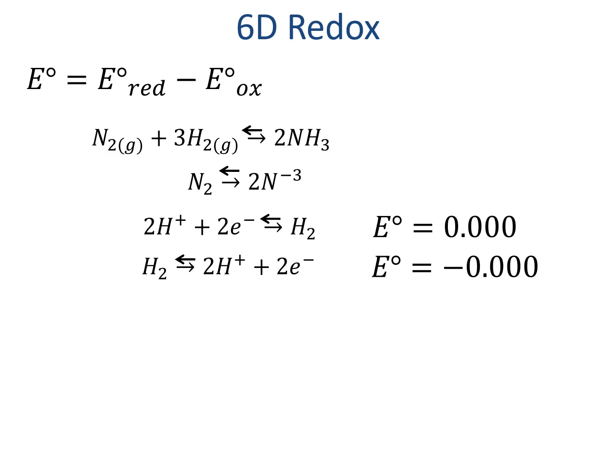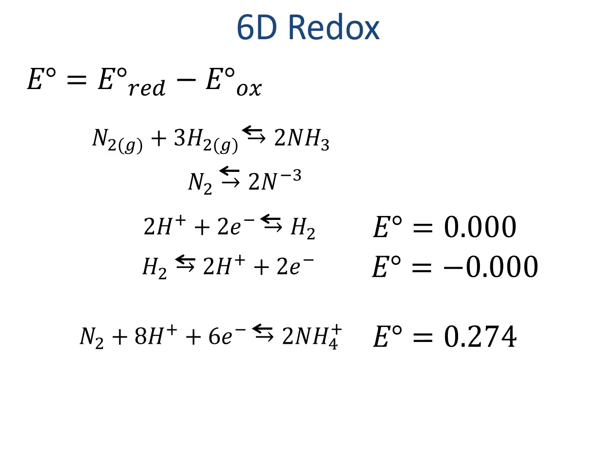Typically, these reactions are performed in acidic solutions, which help to facilitate the reactions. In acidic solutions, nitrogen doesn't become nitride and instead becomes ammonium. It's the same extent of reduction, but with the acidic hydrogens to balance. So this reaction that's shown on the bottom is the actual reaction that we can look up. We can't look up the N2 to 2 nitride reaction.